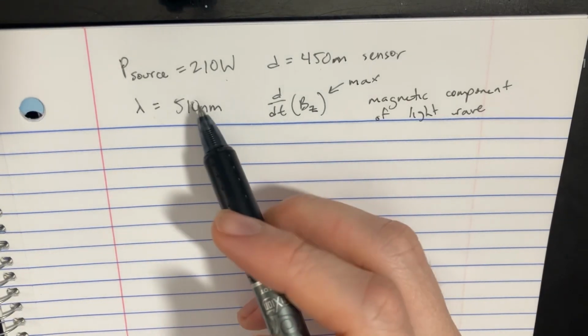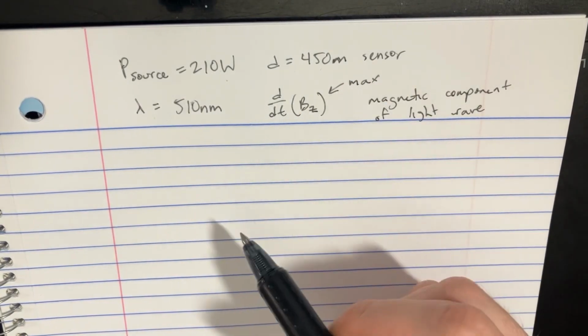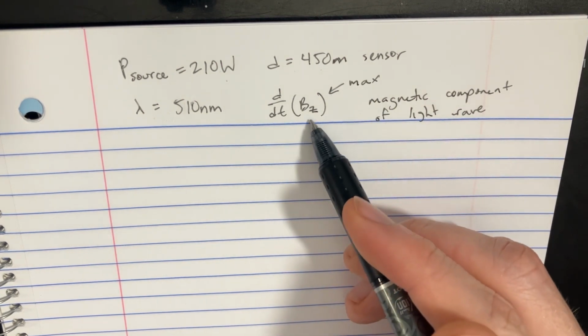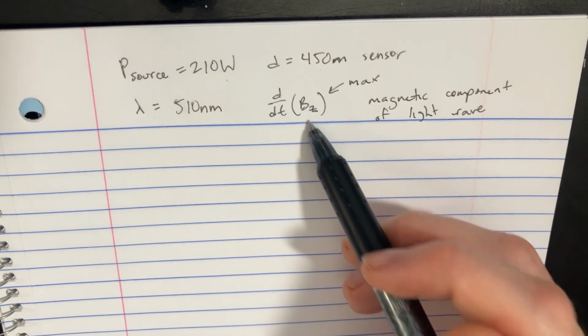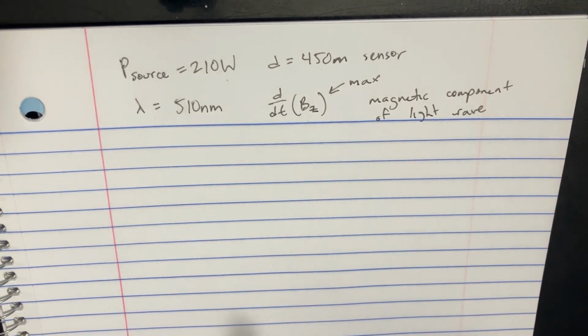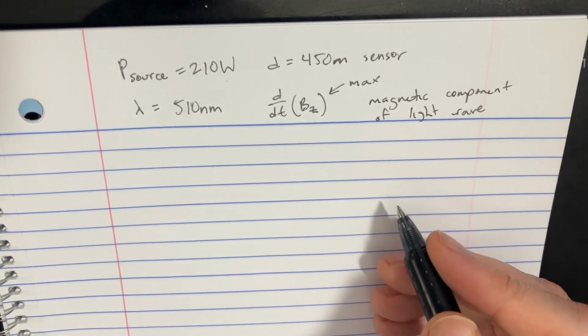We're given this power source and there's a sensor a distance away, and we're looking to find the magnetic component of the light wave, the time derivative of that at least, and actually the maximum of it as well. It might be a good idea for us to just start there.